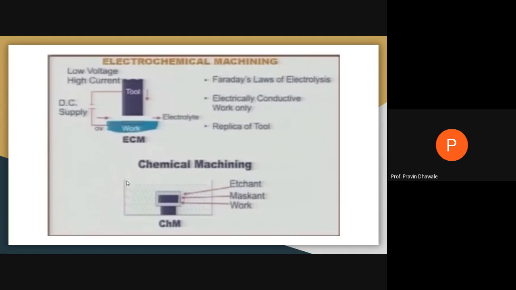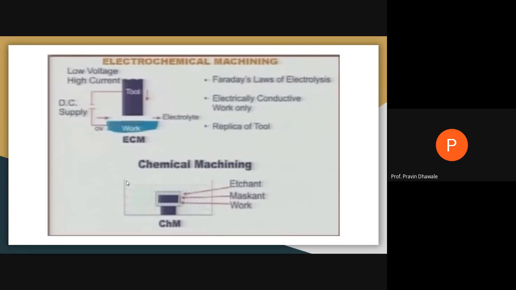And the remaining portion of the workpiece is covered with a maskant, the insulating solution or barrier between the chemical and the workpiece. So the surface of the workpiece exposed to or in contact with the etchant, the material is removed from that particular surface because of the chemical action. So by using the chemical reaction, we can remove the material from the workpiece. That's all about the chemical machining process.